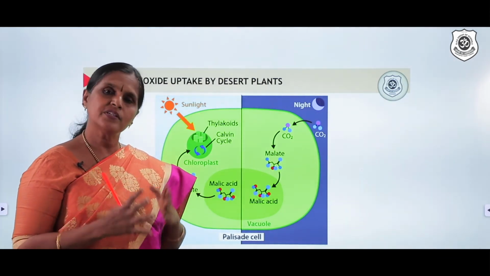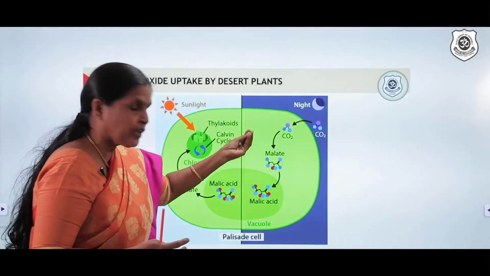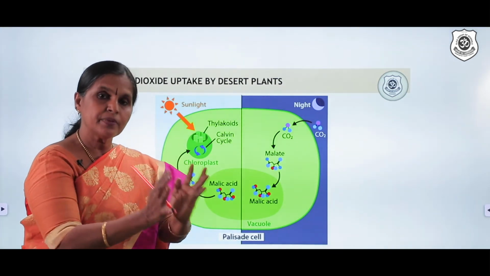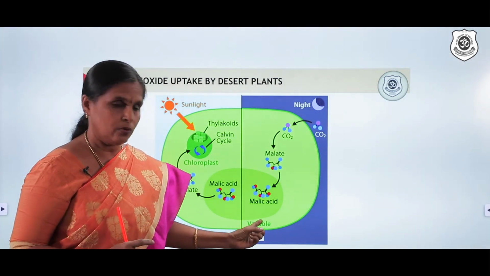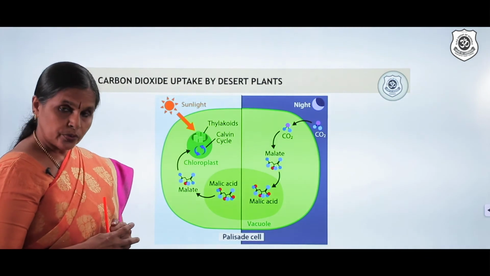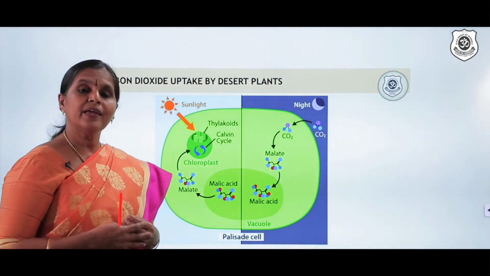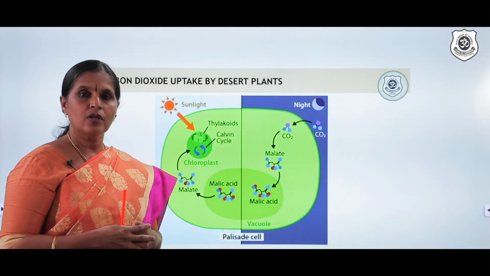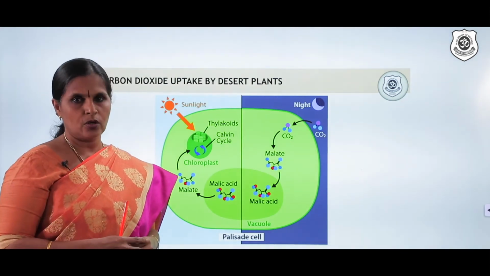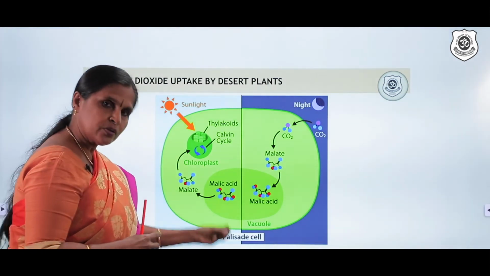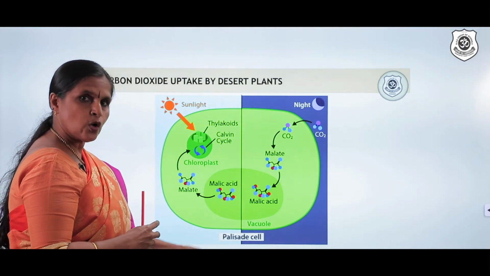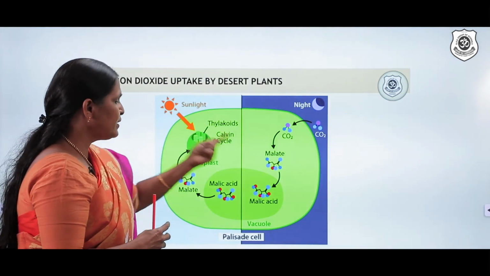You just study it as an intermediate product. They take in carbon dioxide, convert it into an intermediate product and store it in their vacuole. And during daytime, what do they do? During daytime, again, they need not open stomata at all. So there is no problem of water loss. So they just take in water through the root, they absorb it as a solution, and then they use this malic acid.